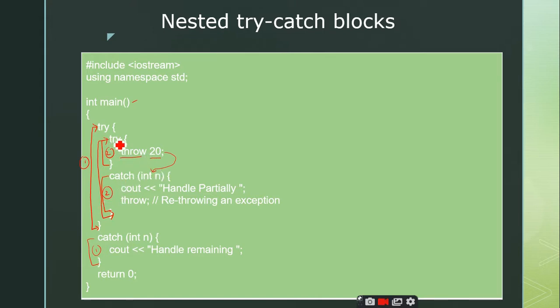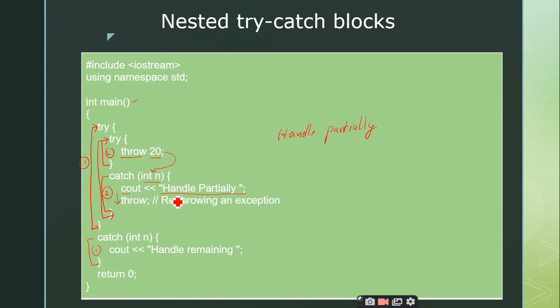It is, because this catch block 2 is mapping with the try block 2, therefore it will go and execute this particular set only. It won't go out of this outer try block and it will execute this one, right? So this 20 is going to execute this one. Why? Because this 20 integer value is mapping with the parameter of catch block 2. Therefore what it is doing here, it is printing a statement called handle partially. So it will print a statement handle partially and it will execute the next statement.